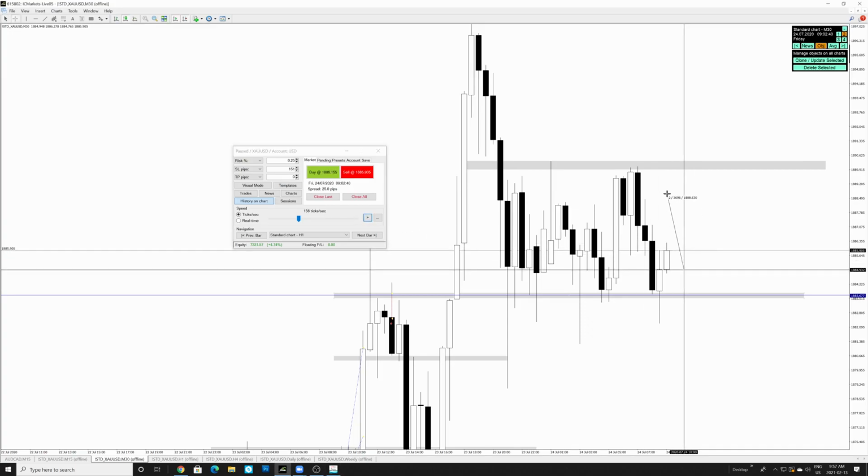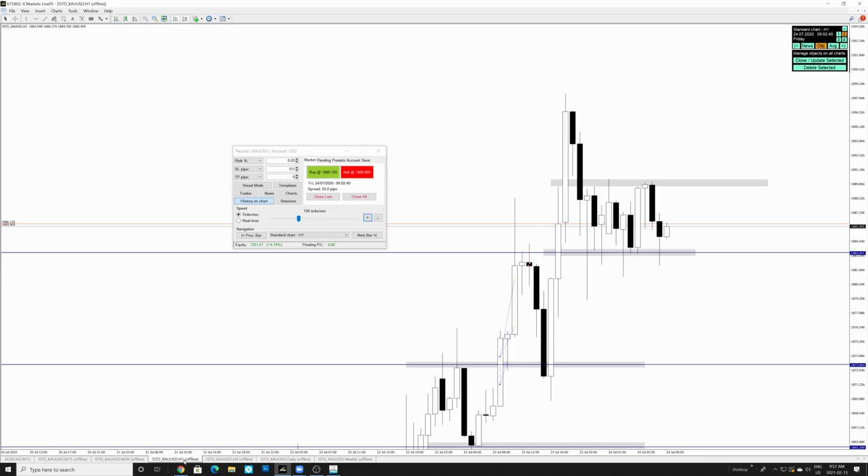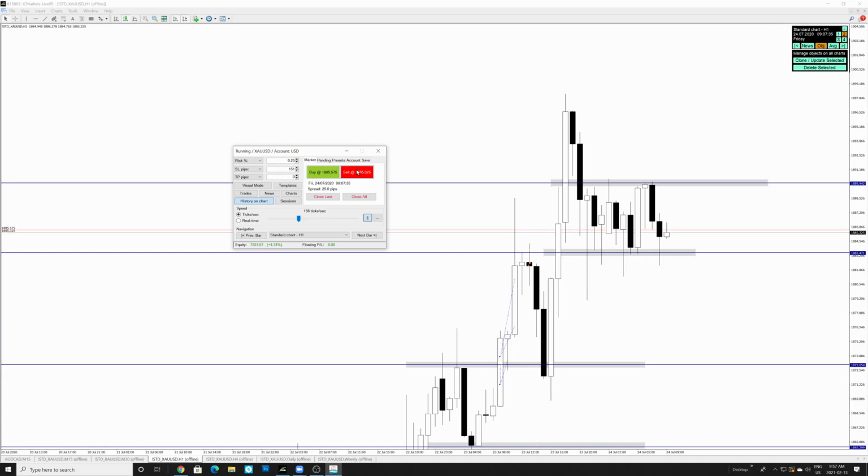Someone could argue we can continue moving up in this range, but for the sake of simplicity and for the sake of explanation, we're waiting for price to either break below support or break above the resistance. And I think this is going to be a pretty good waiting period over here to see if we break above this area or not.